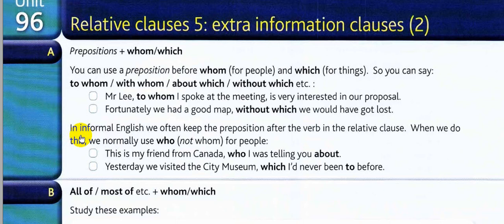In informal English, we often keep the preposition after the verb in the relative clause. When we do this, we normally use who, not whom, for people. Example: this is my friend from Canada, who I was telling you about. This is my friend from Canada whom I was telling you about.